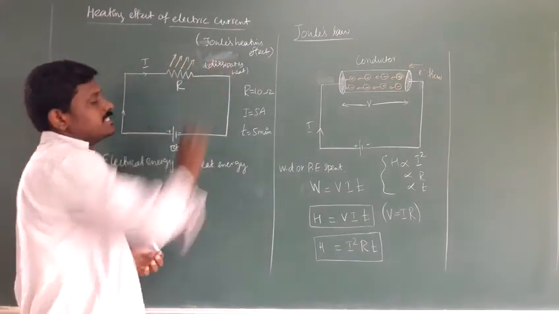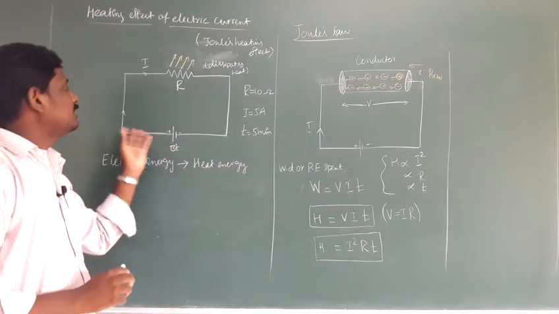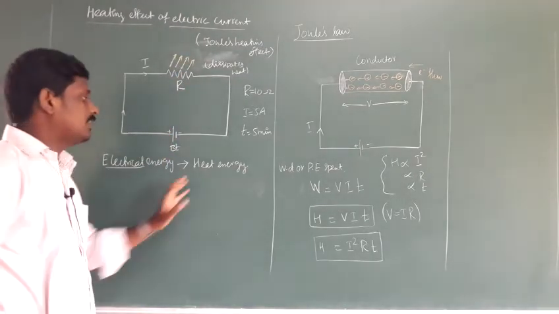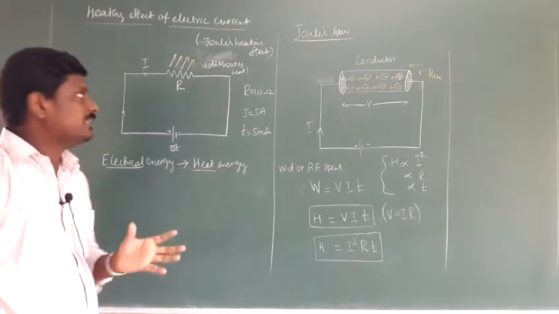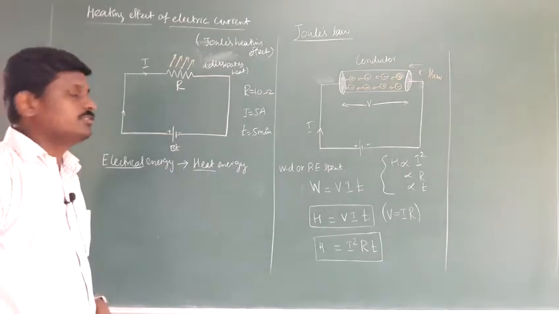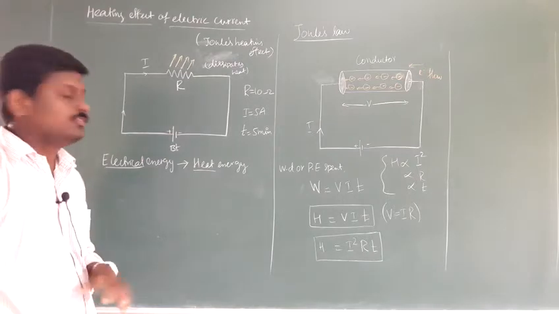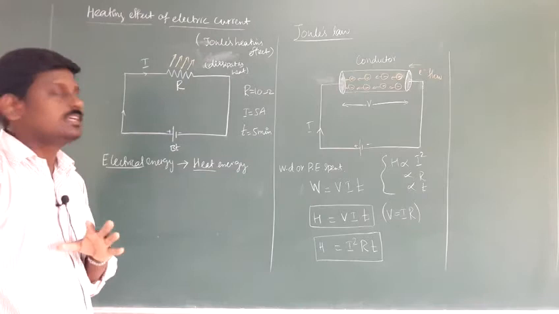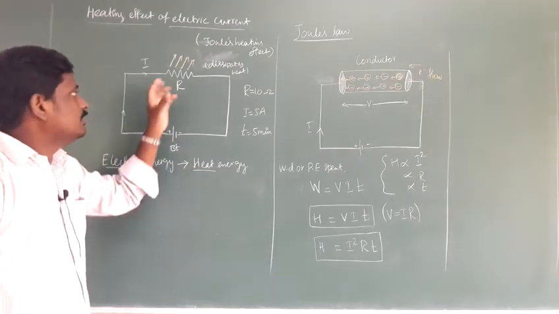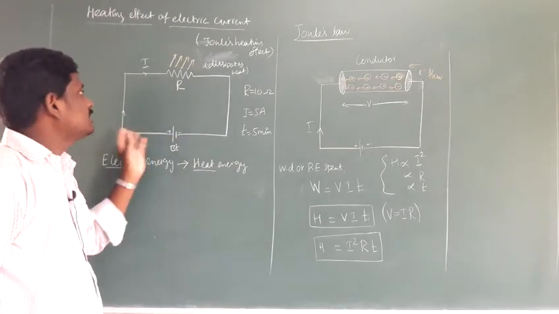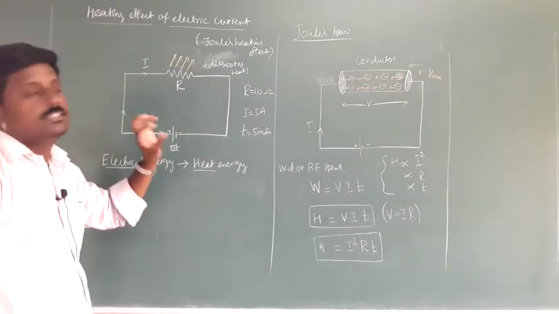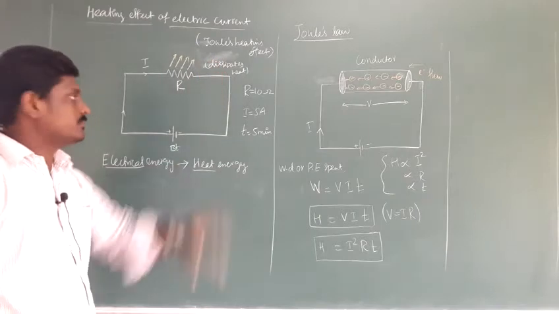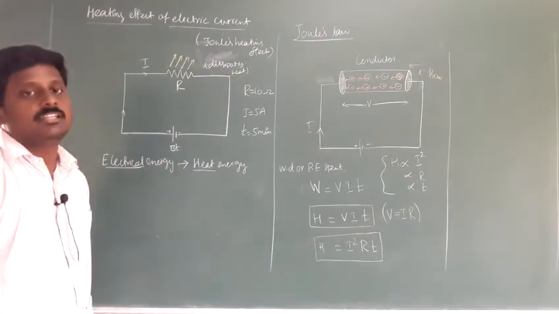The current I flowing through the resistor dissipates some heat, because some electrical energy is delivered to the resistor. That electrical energy is converted into heat energy, and that heat energy is dissipated. So if you see an electrical circuit and touch the resistor, you feel the heat or hotness. That is due to the resistor. So if electrical energy is delivered to the resistor, it is converted into heat energy, and that heat energy dissipates. That is the heating effect of electric current.